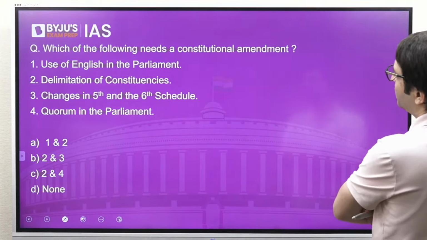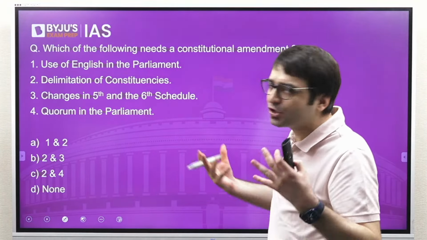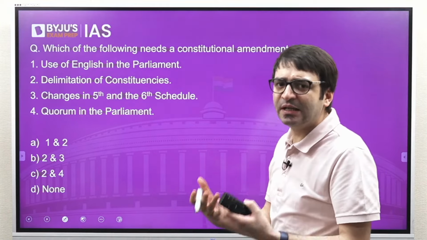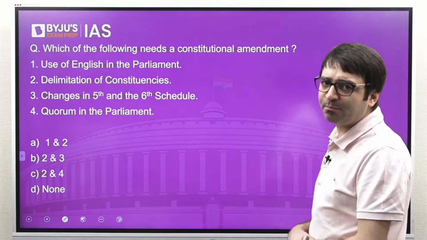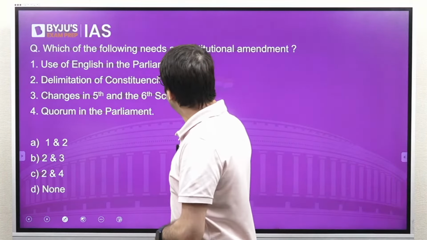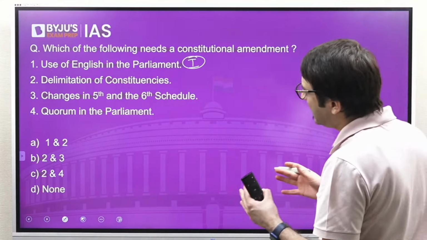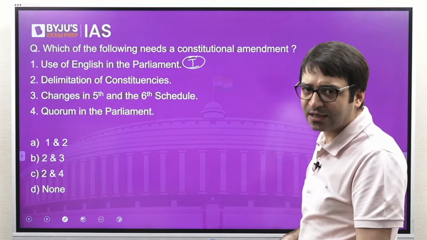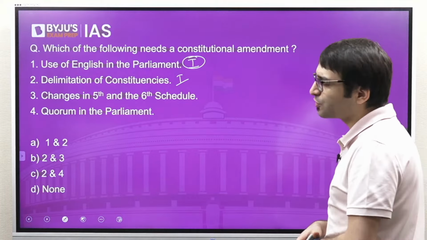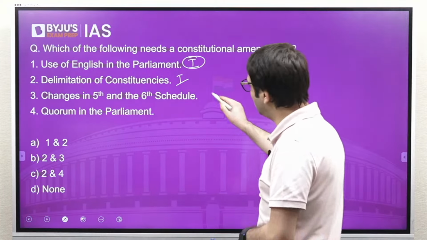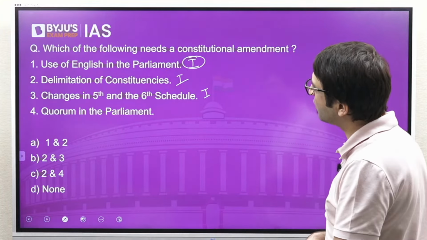Let's look at another question. Which of the following needs a constitutional amendment? If you want to make these changes to the Constitution, which of these need a constitutional amendment? If you want to continue the use of English in the Parliament beyond a period of 15 years, it does not need a constitutional amendment. If you want to delimit constituencies, that is done by an act. For that, you don't have to amend the Constitution. If you want to make any changes to 5th and 6th schedule of the Constitution, you don't need a constitutional amendment. You can do this through an ordinary law passed by simple majority.